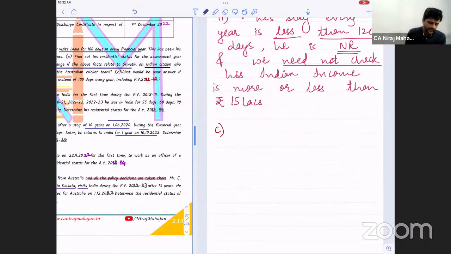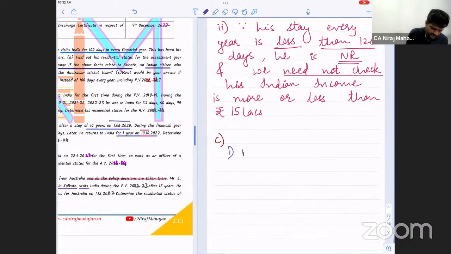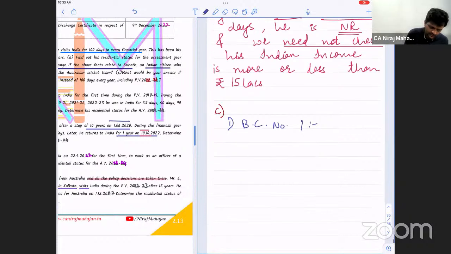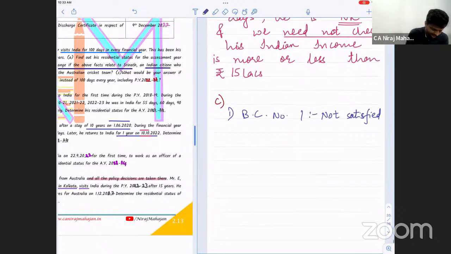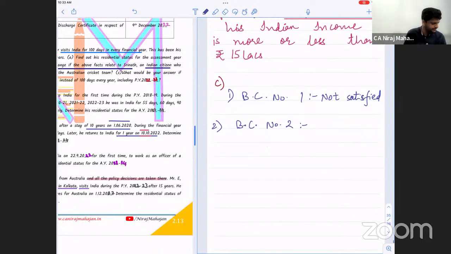Case number 1. Again, I'm not writing all the names, but obviously you know now. Basic condition number 1. Is it satisfied? Not satisfied. Okay? Not satisfied. Clear till here? Second, basic condition number 2. The answer depends on what? More than 15 lakhs or less than 15 lakhs. They have not given you, so here you will have to assume. Okay. Basic condition number 2.